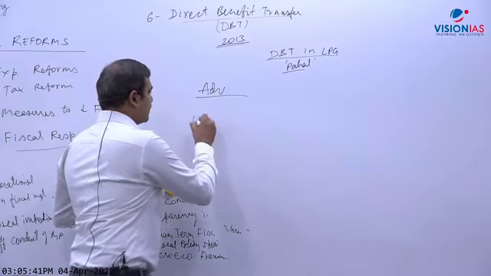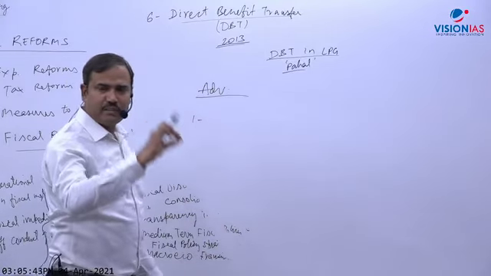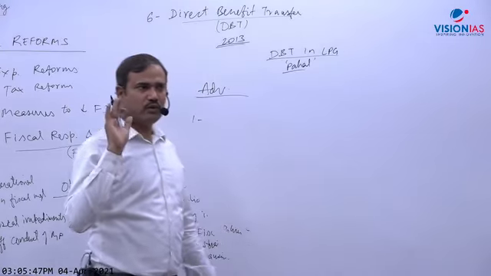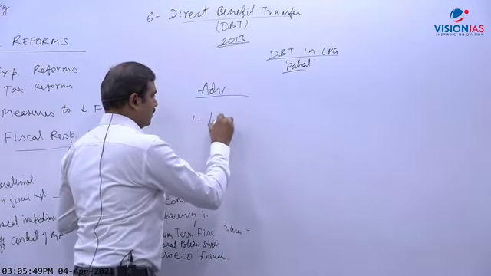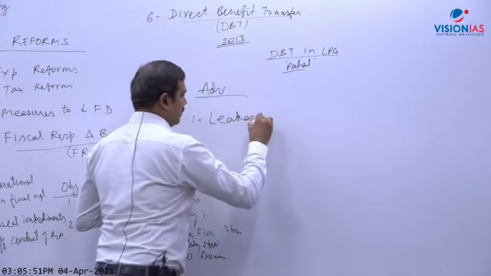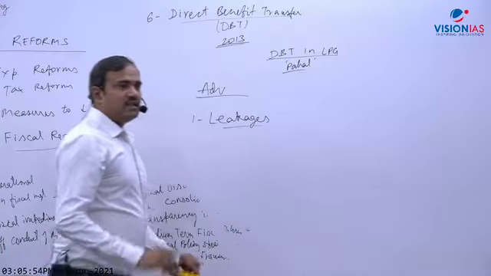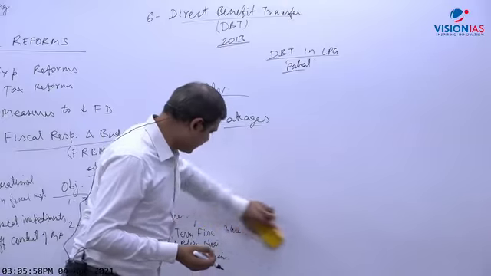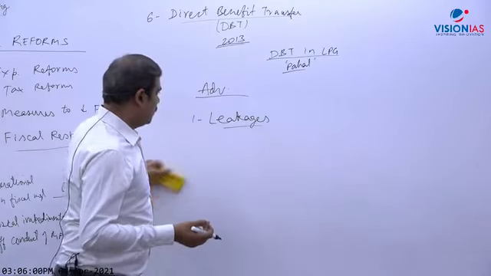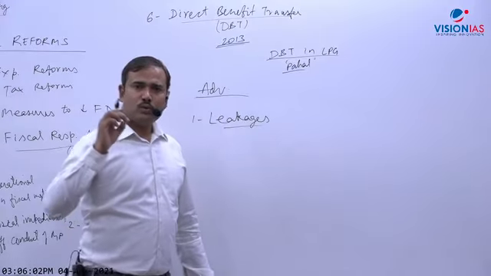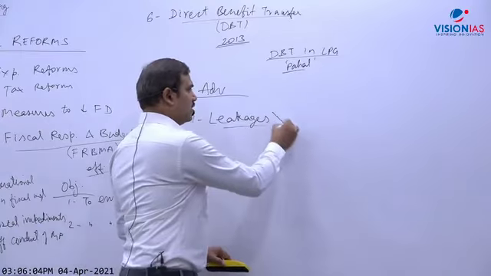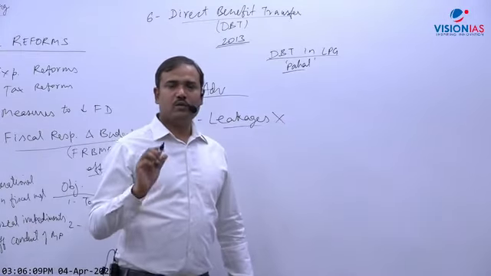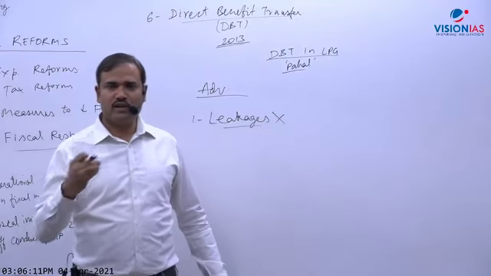So what are the advantages? A lot of advantages are there. First is leakages. So what do you think? Will leakages be eliminated or reduced? E for eliminate, R for reduce. Leakages were very high in government expenditure earlier, as I told you. So the answer is leakage will almost be eliminated. Almost eliminated. So the answer I will prefer is E, and I think most of you will write reduce.